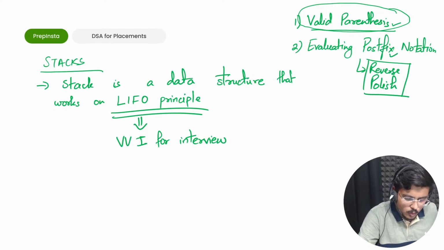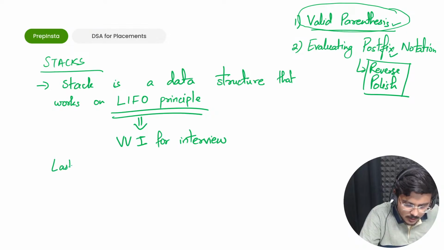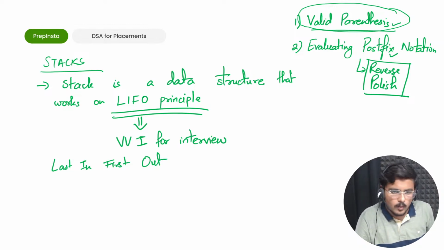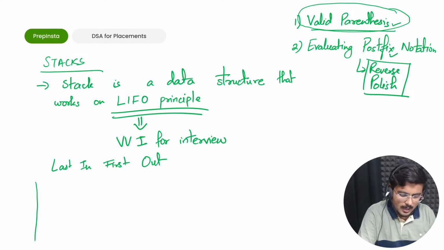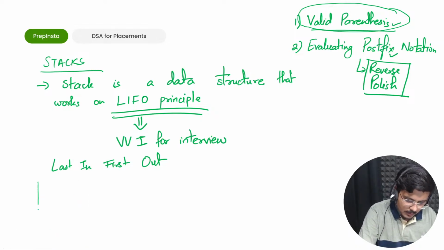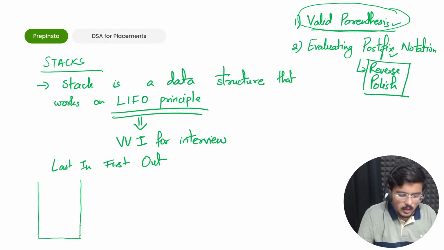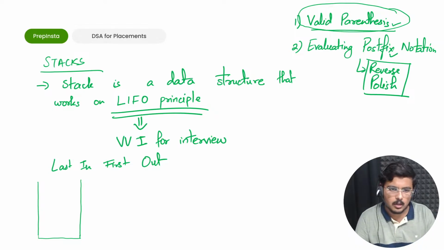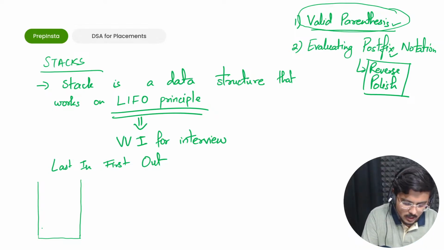Last in, first out. Correct. Why does it happen in such manner? Because stacks look like this. In memory, this is not the real structure, but the general imagination of a stack is that the elements are piled on top of each other.